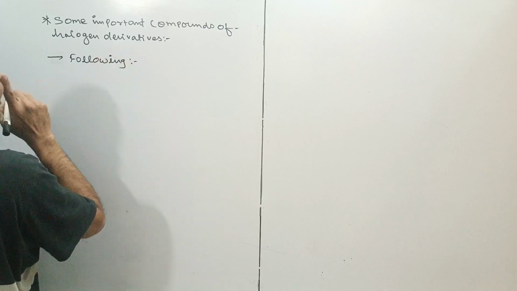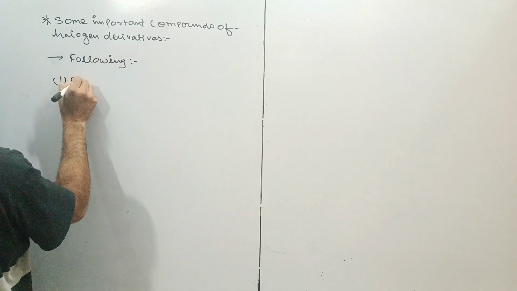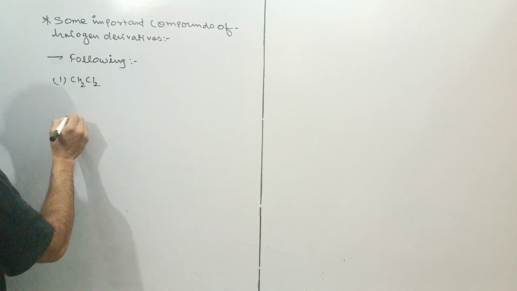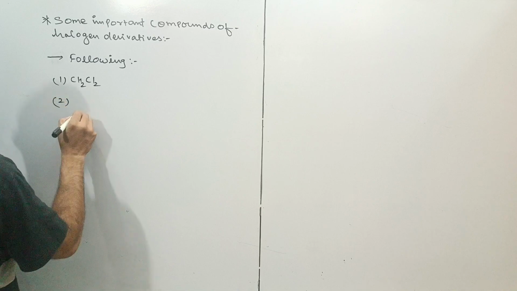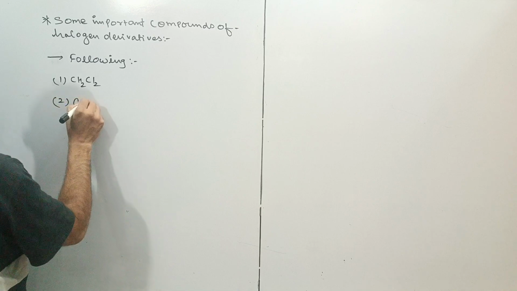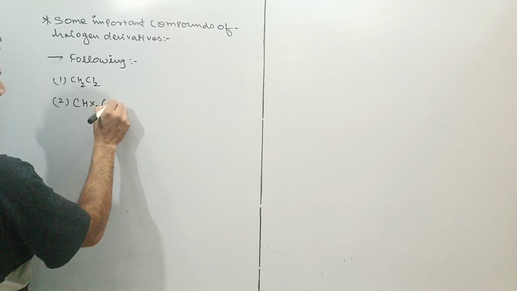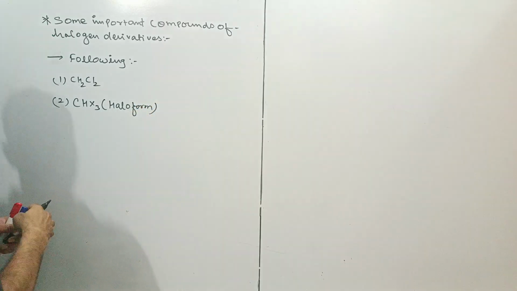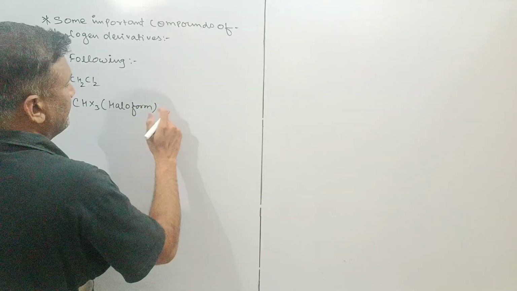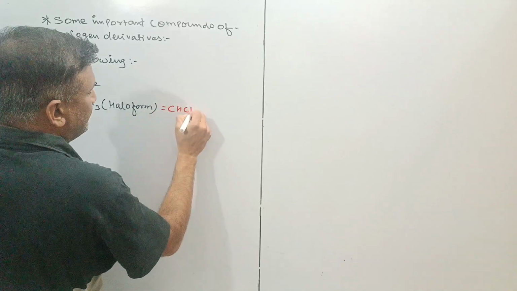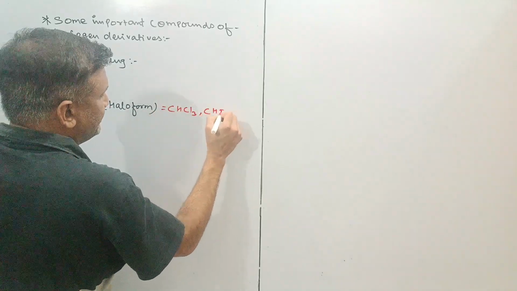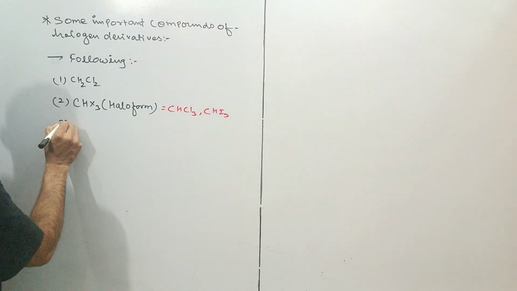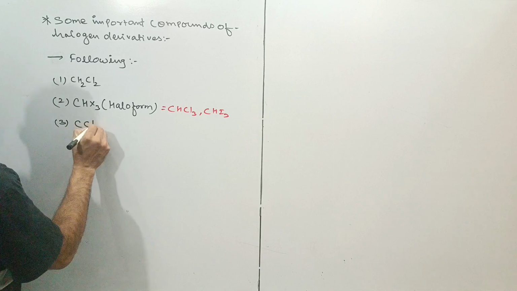First of all, CH2Cl2, which is called dichloromethane or methylene chloride. Second, the important compound haloform, CHX3. Regarding haloforms, we'll take two important compounds: one is CHCl3, chloroform, and another is CHI3, iodoform. The third compound is CCl4.